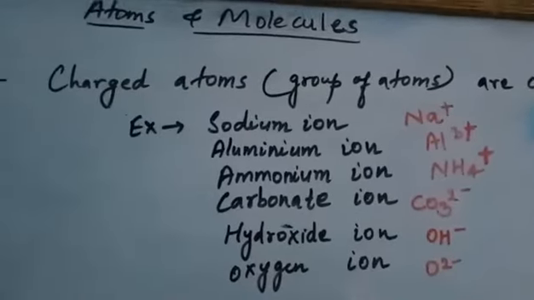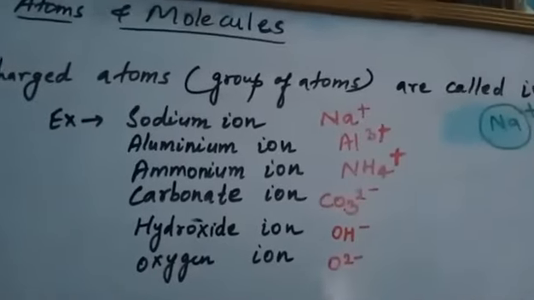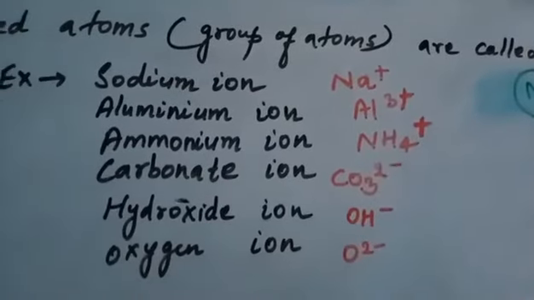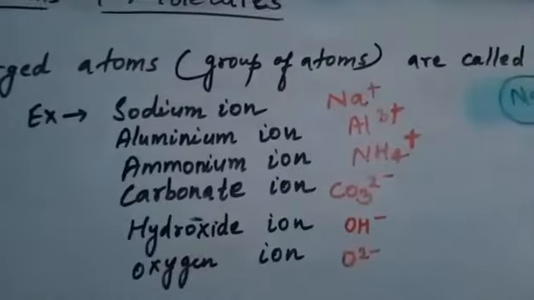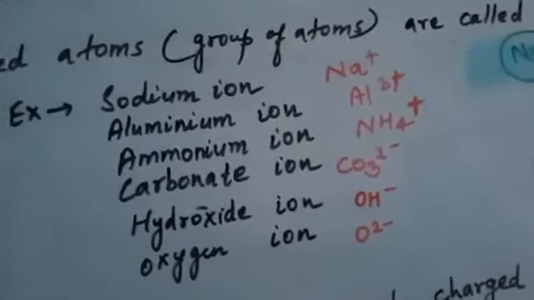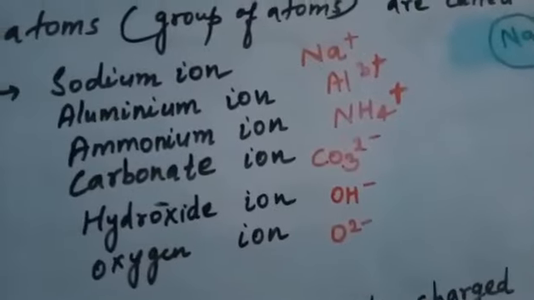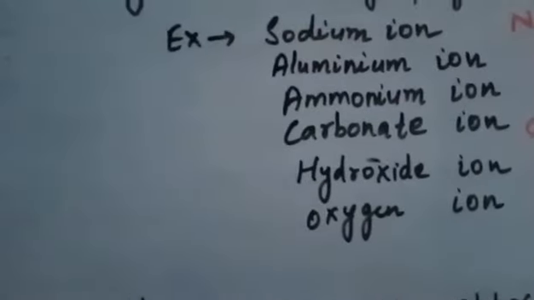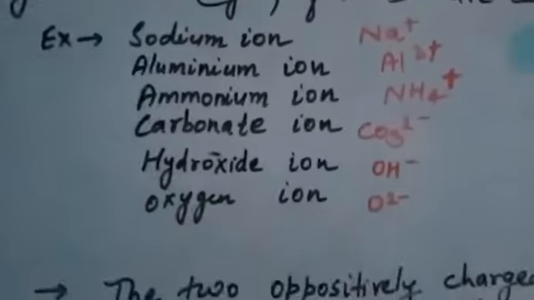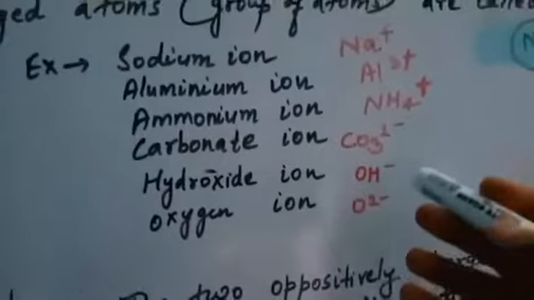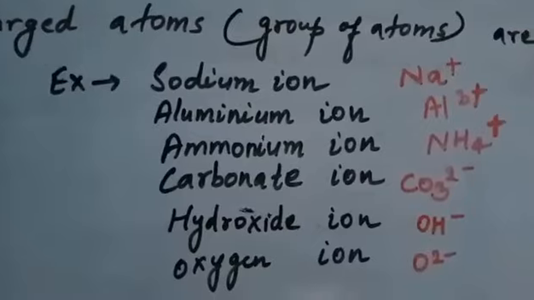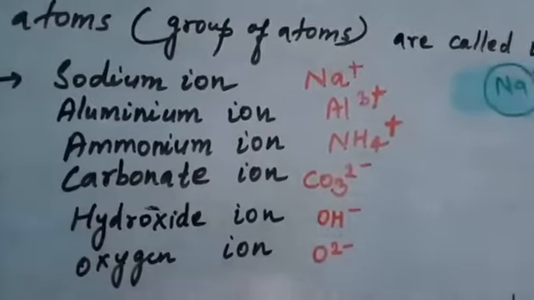Okay. Similarly, ammonium ion. Ammonium is a group of atoms that have a net positive charge on it. You can see ammonium is made up of a group of atoms, that is nitrogen and hydrogen, and it has one net positive charge on it. Okay. Now carbonate ion. Carbonate is always in the form of ion only, and it can be shown as CO3 2-. Here you can see carbonate is also a group of atoms that have net 2 negative charges on it.